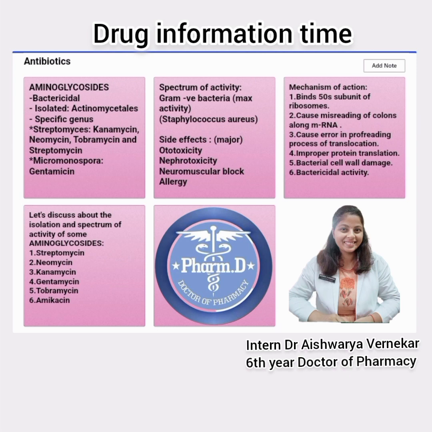So these aminoglycosides are mainly isolated from bacteria which belong to the order Actinomycetales. If I speak about the specific genus, the ones which belong to Streptomyces are Kanamycin, Neomycin, Tobramycin and Streptomycin. And the one which belongs to the genus Micromonospora is Gentamicin. The spectrum of activity: it mainly acts on both gram-positive and gram-negative bacteria, but the maximum effect is seen in gram-negative bacteria, especially towards Staphylococcus aureus.